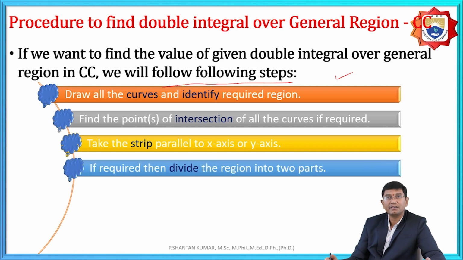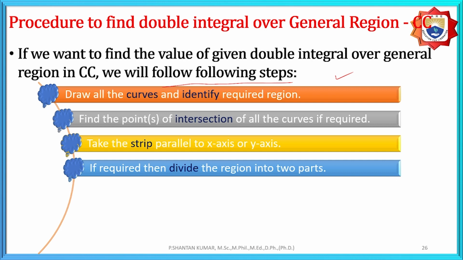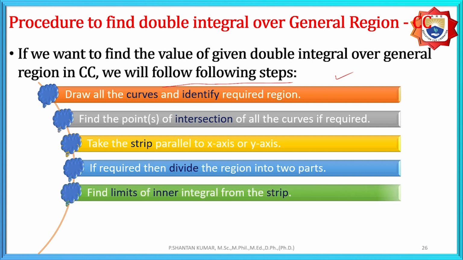And if required, divide the region into two parts. Sometimes while we take the horizontal strip, parallel to x-axis, or vertical, parallel to y-axis, the region is bounded by two curves. Based upon that, we need to divide the region into two parts, depending on whether it is parallel to x-axis or parallel to y-axis, then find the solutions for the two parts individually, and find the limits of the inner integral from the strip.